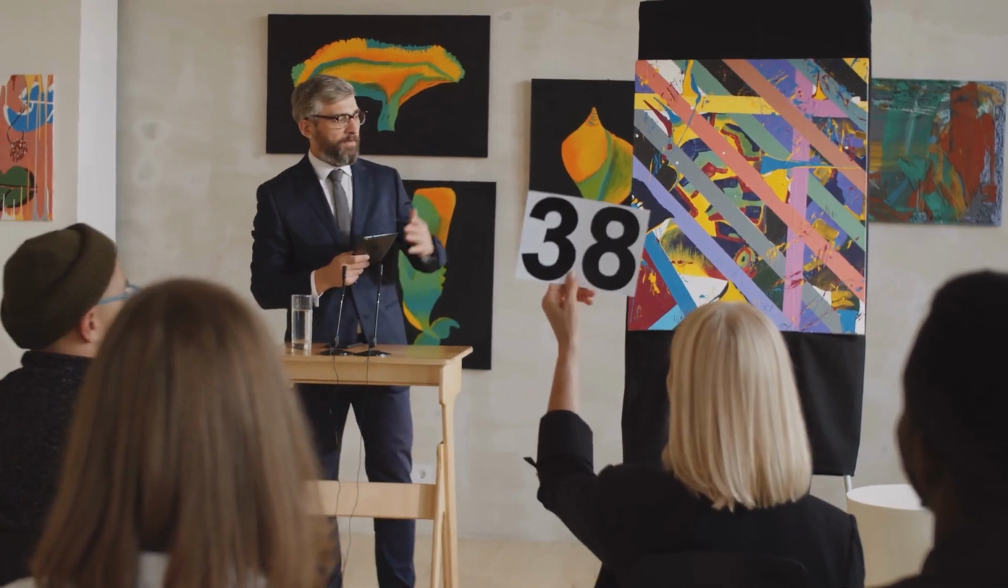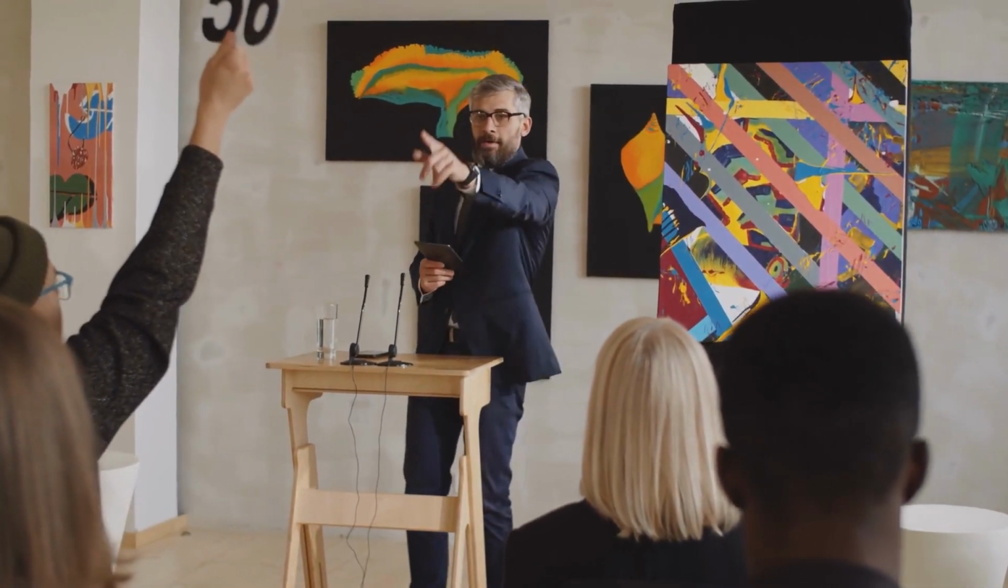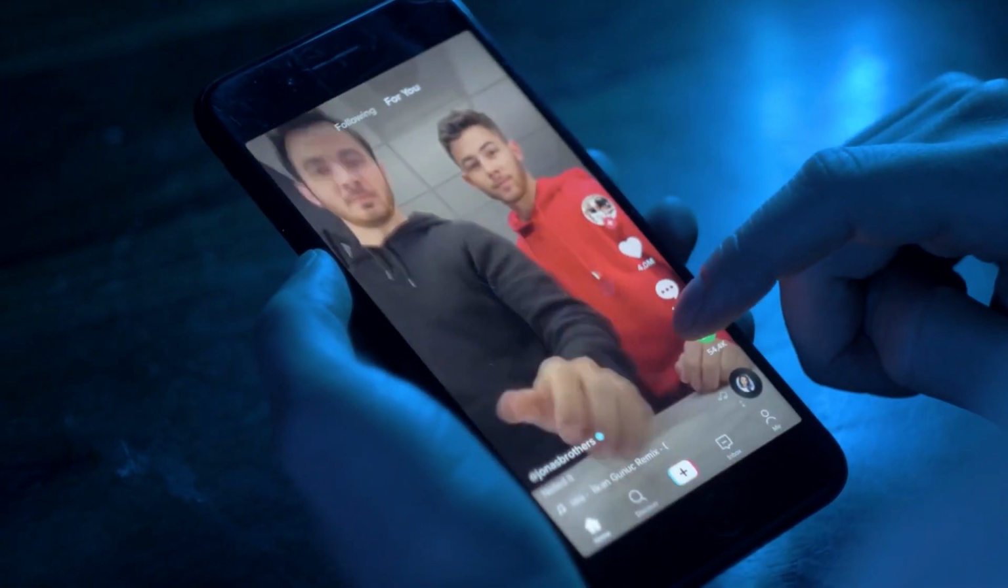Now, we've been talking about selling digital artworks as NFTs, but the truth is that you can sell anything as an NFT as long as it can be digitized, which includes the vast majority of items we encounter in our daily lives.